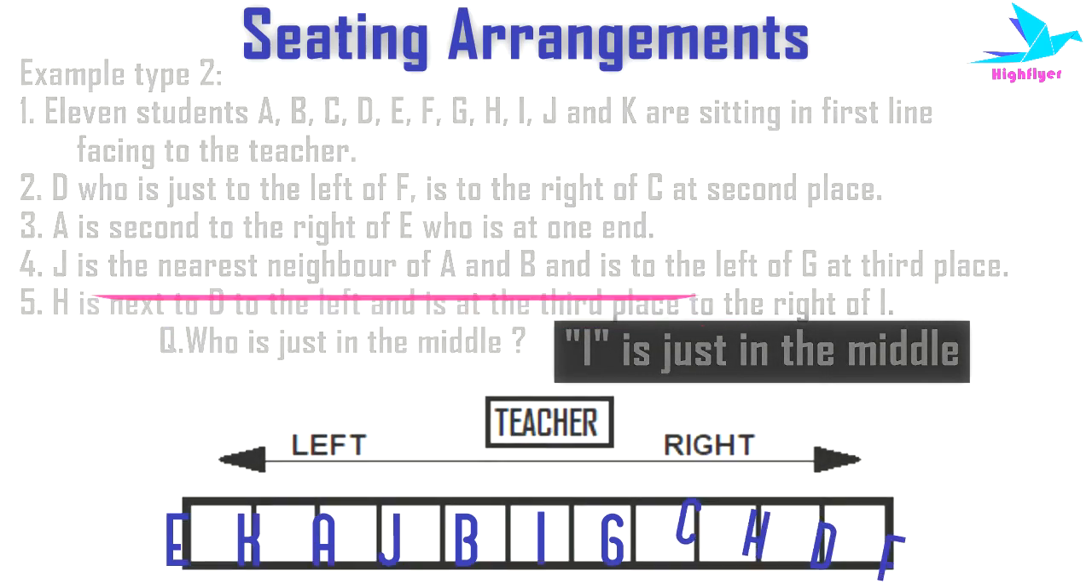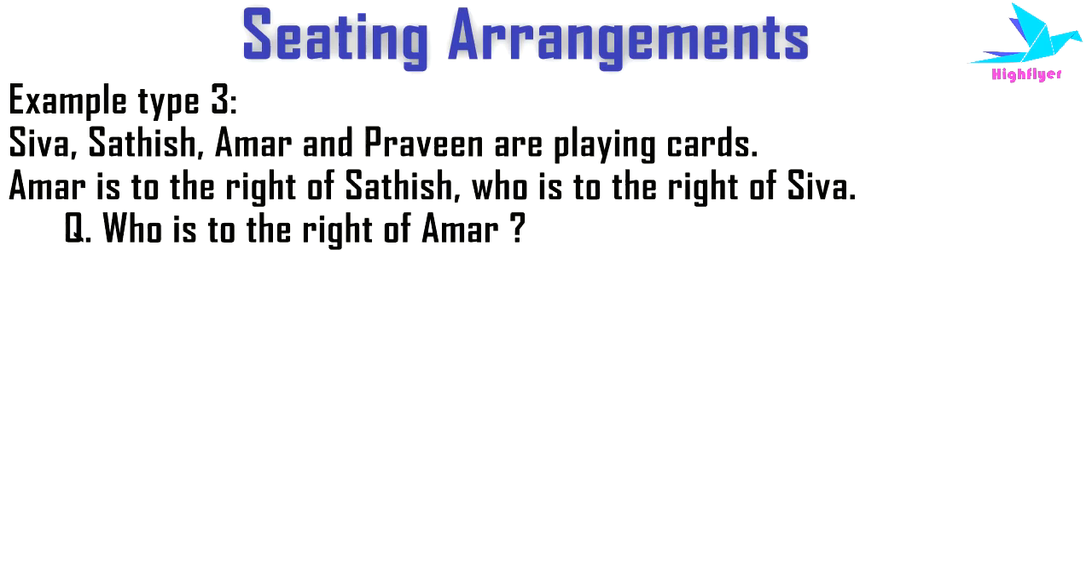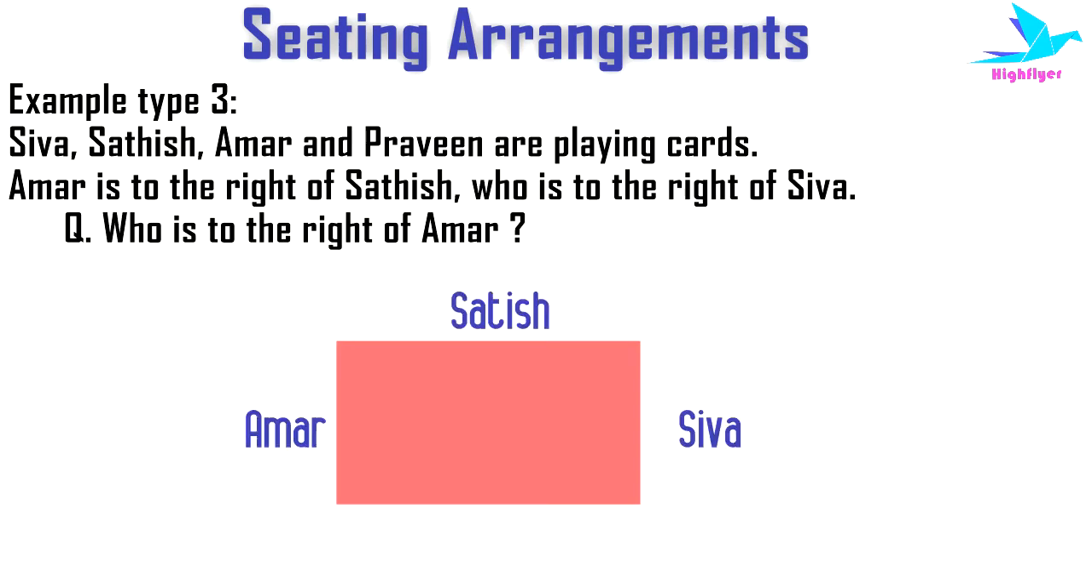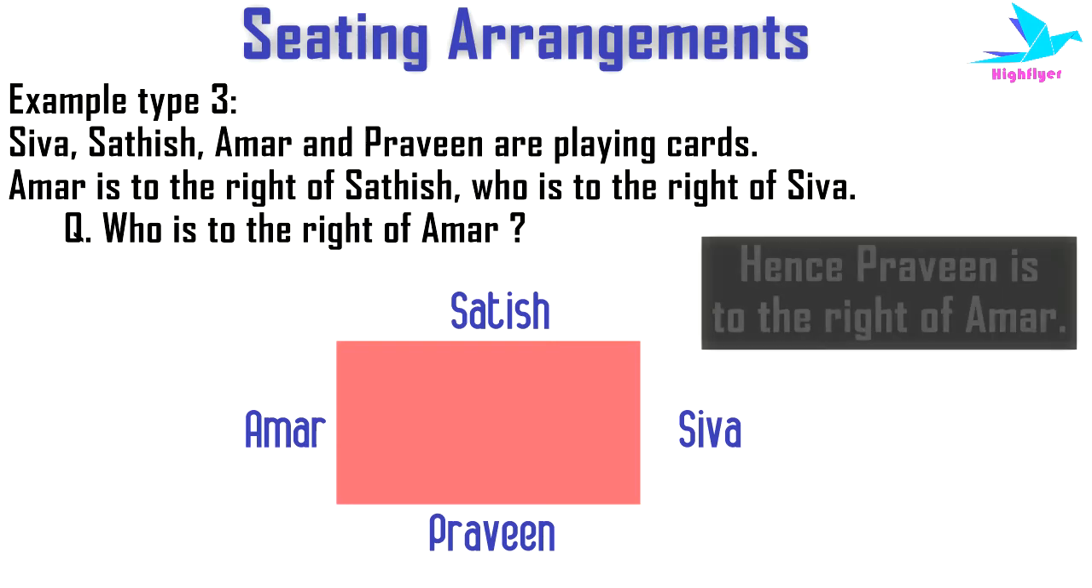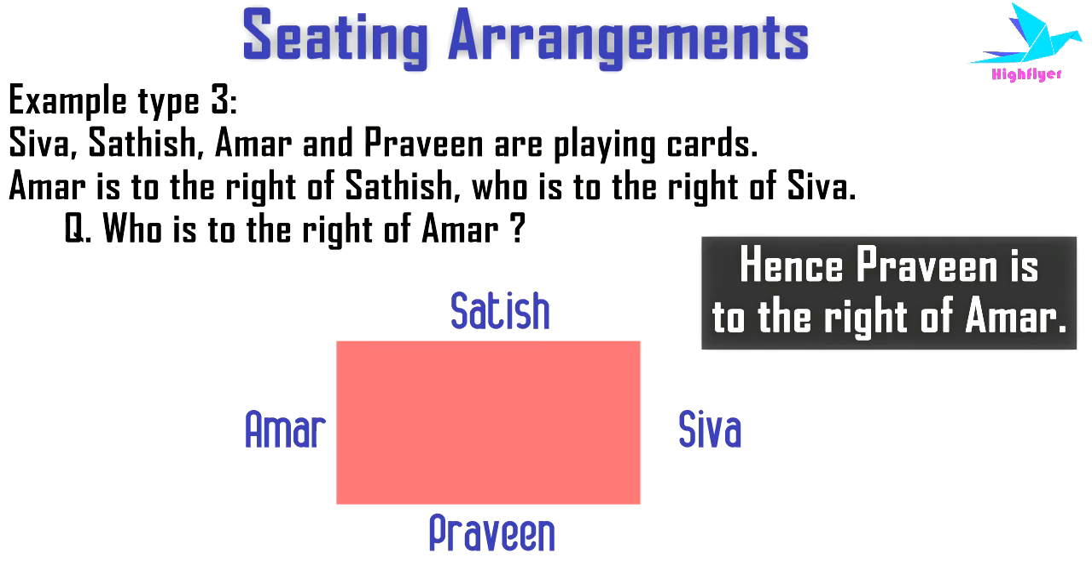Next example type. Shiva, Satish, Amar and Praveen are playing cards. Amar is to the right of Satish, who is to the right of Shiva. So let's find who is to the right of Amar. So as it is given, Amar is to the right of Satish, who is to the right of Shiva. Then if we start from Shiva, then to the right of Shiva will be Satish and the right of Satish will be Amar. So then naturally there is only one place which is remaining, that is to the right of Amar, that will be taken by Praveen. So Praveen is to the right of Amar.